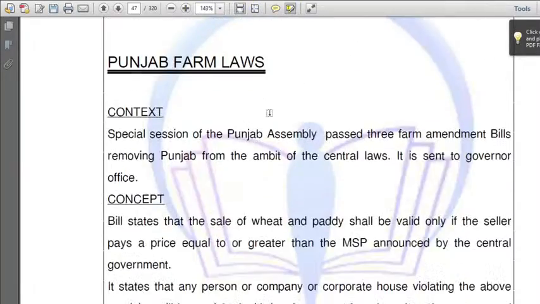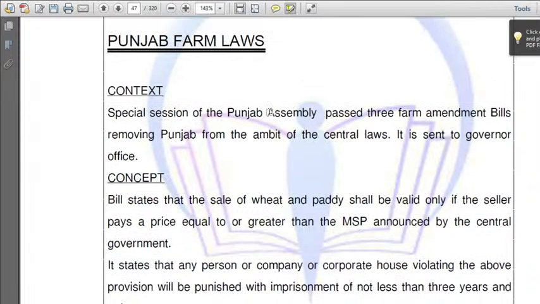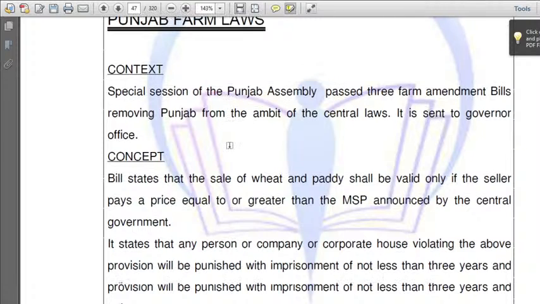Next, let us move towards the Punjab farm bills. Why is it in the news? A special session of the Punjab Assembly passed three farm amendment bills, removing Punjab from the ambit of the central laws. The central governor's office.